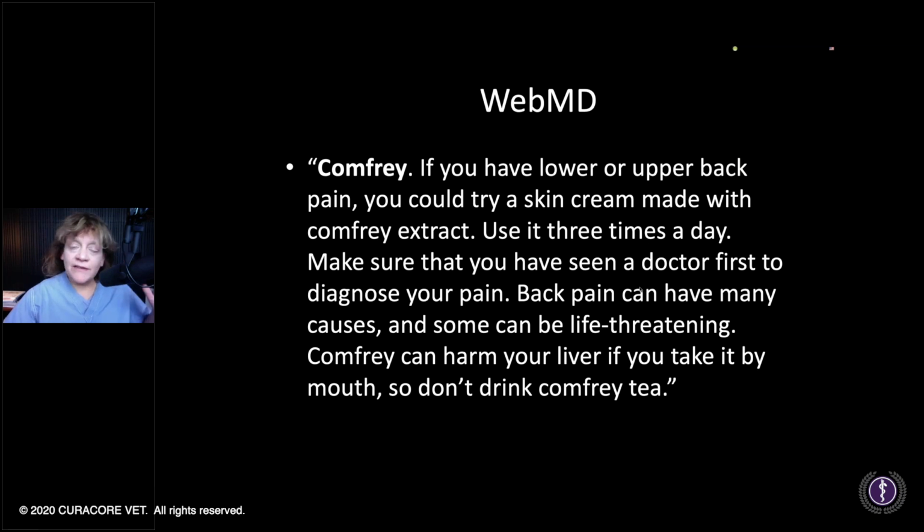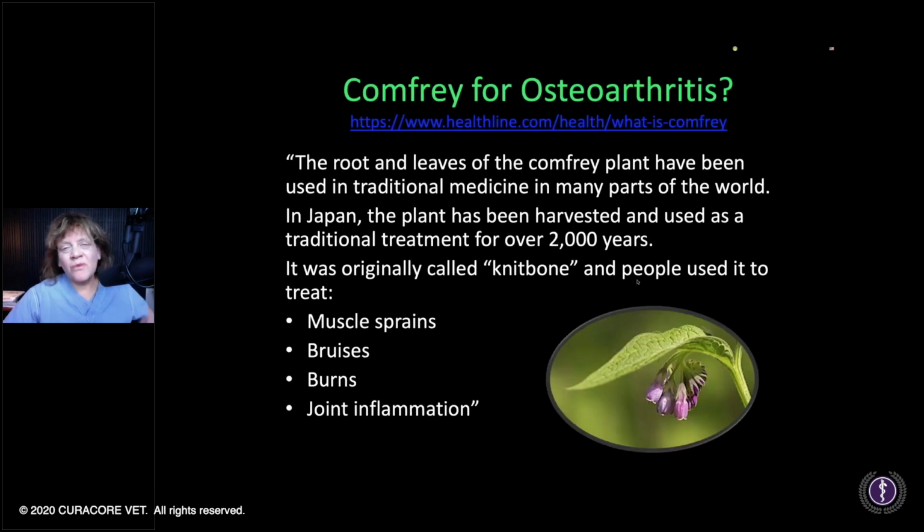So you can even find in some of the holistic, and I use that word in the sense of how it used to be, like, oh, everything's wonderful if it's not synthetic. But anyway, they would advocate using comfrey for cancer, for pain, for broken bones, etc. And although the FDA said you shouldn't really be using comfrey in animals, they're like, don't worry about that. That's overblown. It's fine.